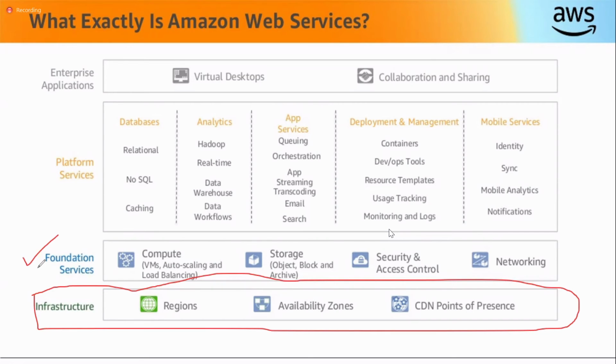In our certification, infrastructure services and foundational services are important. Platform services are various. Among them, we will discuss the database and identity, that's it. We are not going to work on enterprise applications, not required. That's not for our paper.